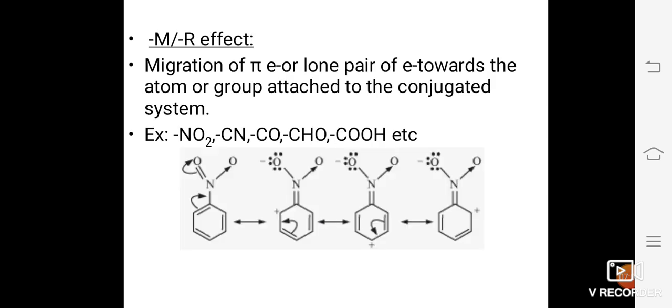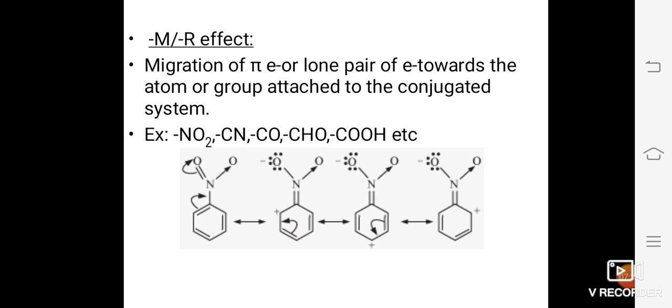So the next is the negative mesomeric effect or the negative resonance effect. So here we see the migration of pi electrons or lone pair of electrons towards the atom or the group attached to the conjugated system.